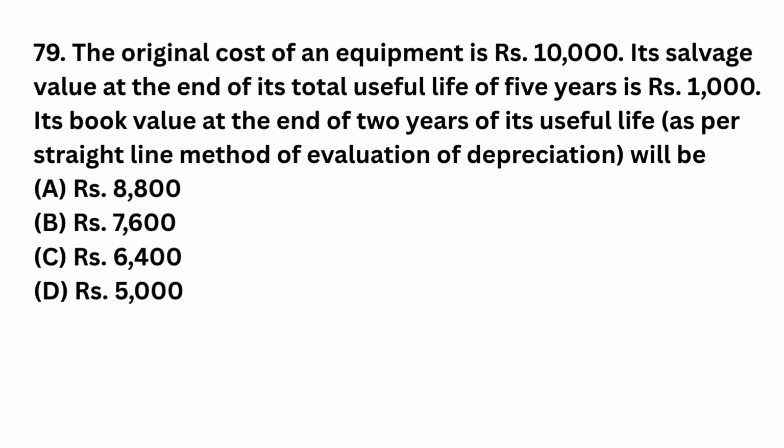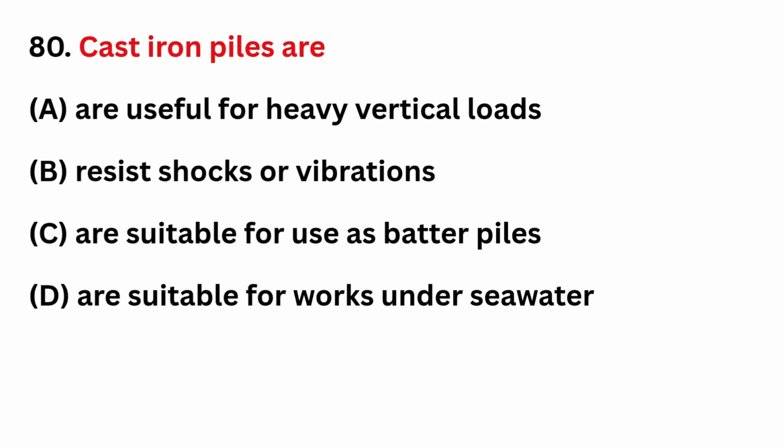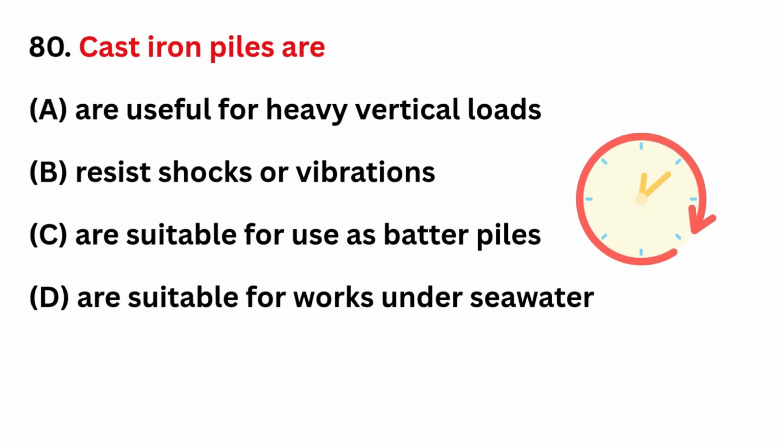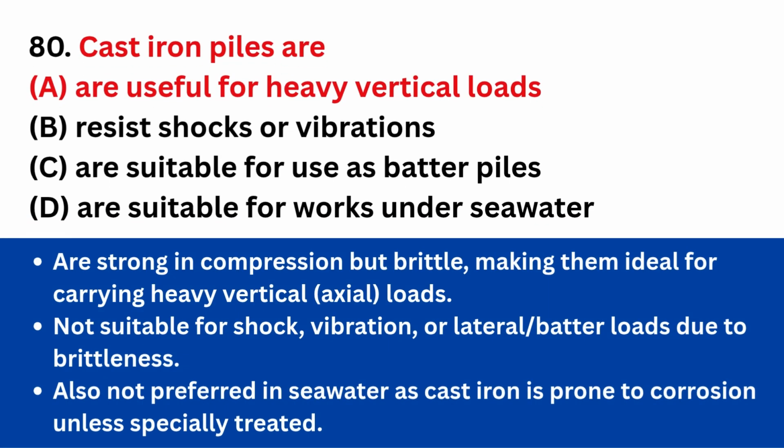The original cost of an equipment is Rs 10,000. Its salvage value at the end of its total useful life of 5 years is Rs 1,000. Its book value at the end of 2 years of its useful life as per straight line method of depreciation will be? Correct answer is option C, Rs 6,400. Cast iron piles are? Correct answer is option A, are useful for heavy vertical loads.